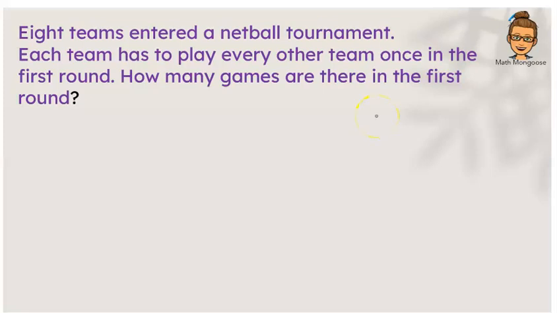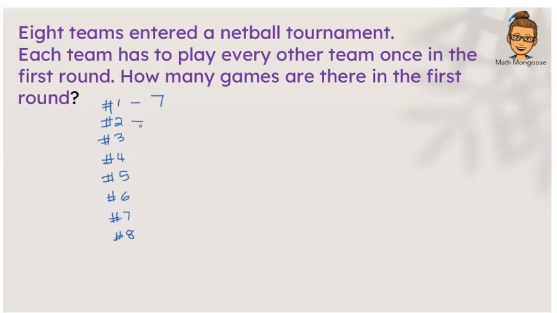Okay, so now you've tried this on your own. Let us go. We're going to set it up in the same way. So we have team number one, number two, number three, number four, number five, number six, number 8. How many games is team number 1 going to be playing? They are going to play team number 2, team number 3, 4, 5, 6, 7, and 8. So they are going to be playing 7 games. 1, 2, 3, 4, 5, 6, 7.